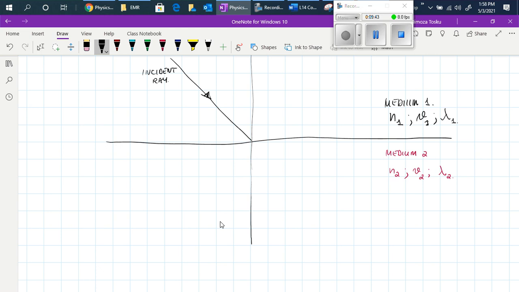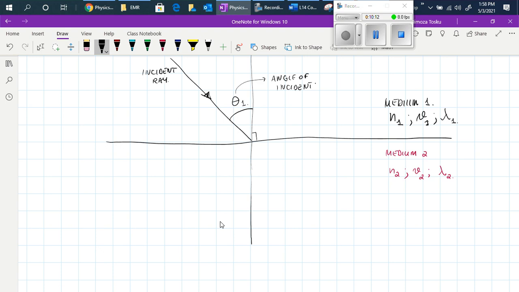And the same as in reflection, the incident ray forms with the perpendicular to the surface an angle of theta 1, which is known as the angle of incidence.